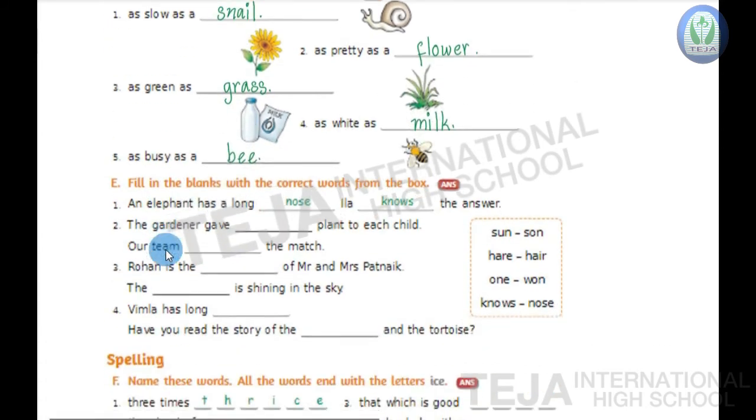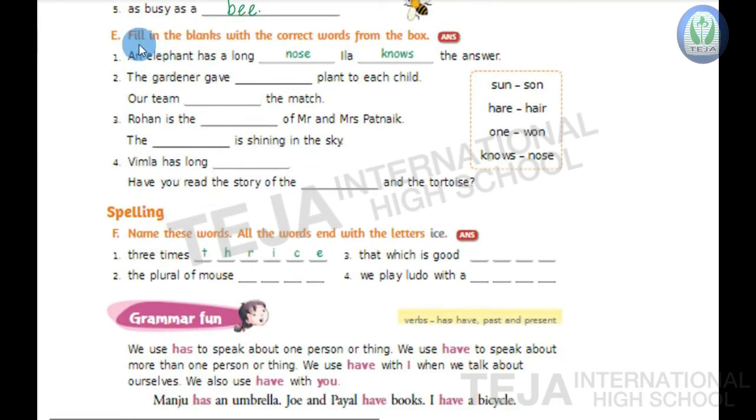Okay. Now next bit E, children. Fill in the blanks with the correct word from the box. Here in the box, words are given. Use the words and fill the blanks. Okay. Now the words in the box are sun, son, hair, hare, one, won, nose, knows. So here the spellings are different, meaning is different, but the pronunciation is similar.